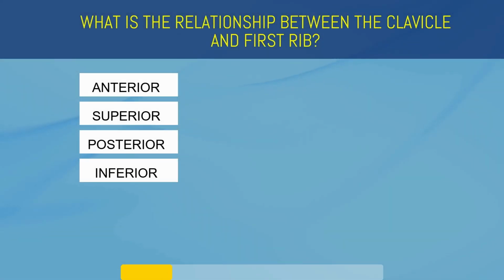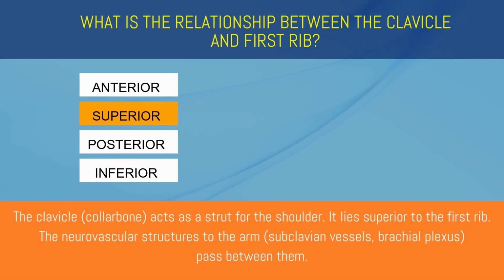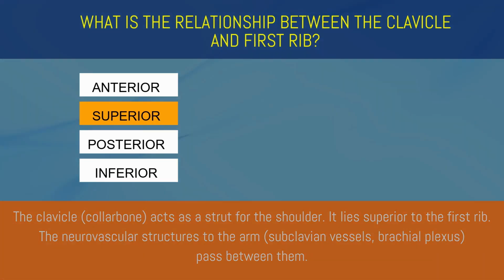What is the relationship between the clavicle and first rib? Anterior, superior, posterior, or inferior? Superior. The clavicle acts as a strut for the shoulder. It lies superior to the first rib. The neurovascular structures to the arm pass between them.